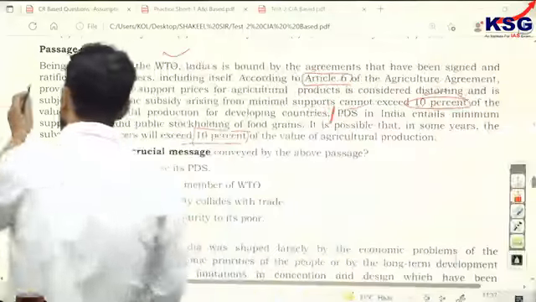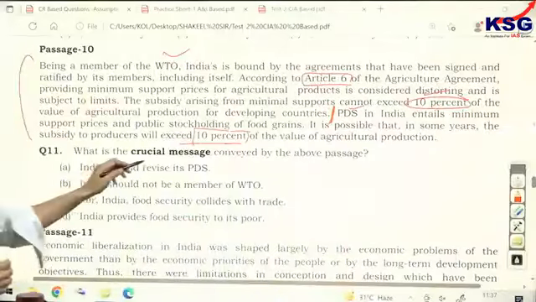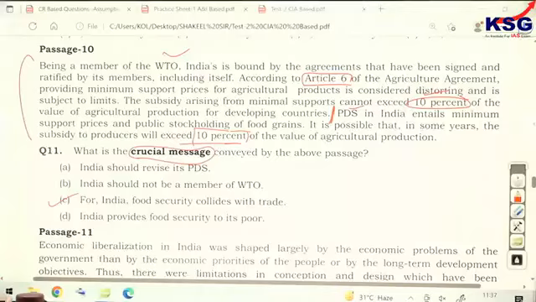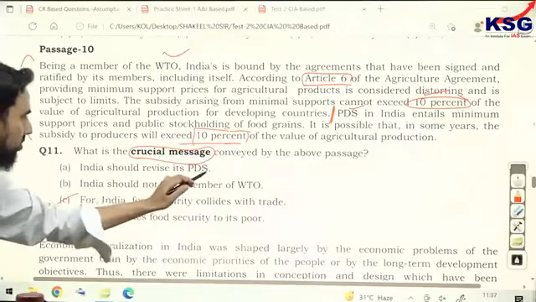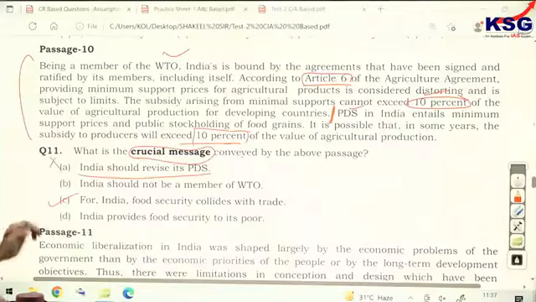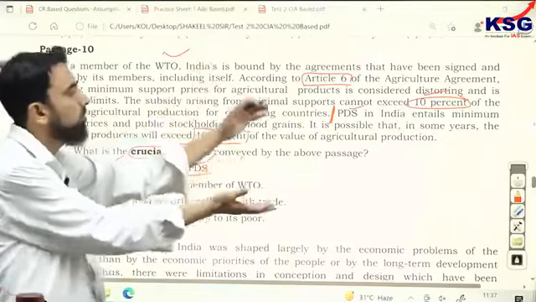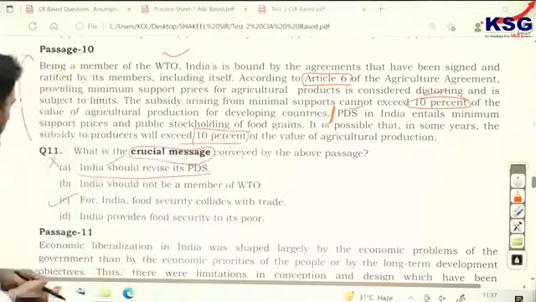So author, after telling you, the crucial message has been asked. What author has said, that will be his message. India should revise its PDS. Nowhere author has said so. So please don't make your own inferences. India should revise its PDS. Why not WTO should revise its Article 6? Author has said, in fact, neither. Nor is he asking India to revise its PDS. He has only given you 2 pieces of information and there is a possibility in the future.